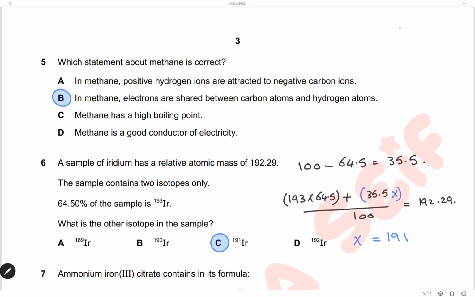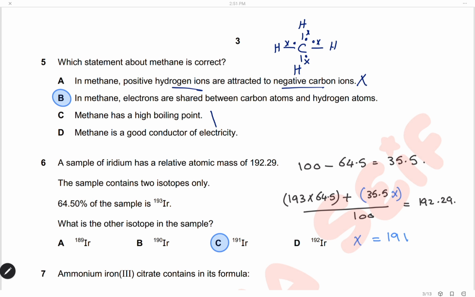Question 5. Which statement about methane is correct? Methane is a covalent compound where carbon and hydrogen join by covalent bonds. Carbon shares one electron with each of the 4 hydrogen atoms to form 4 single covalent bonds. This is what happened in methane. So the first one, hydrogen ion and negative carbon ion, this is wrong.